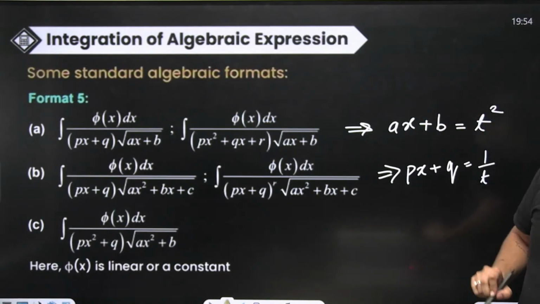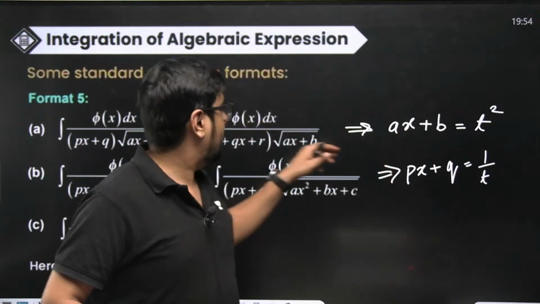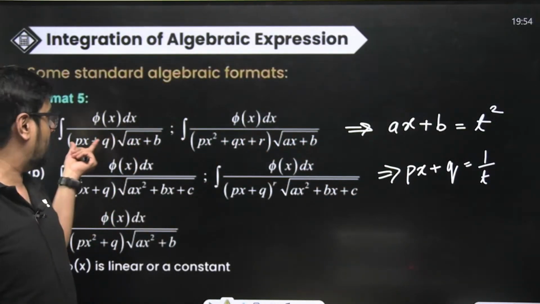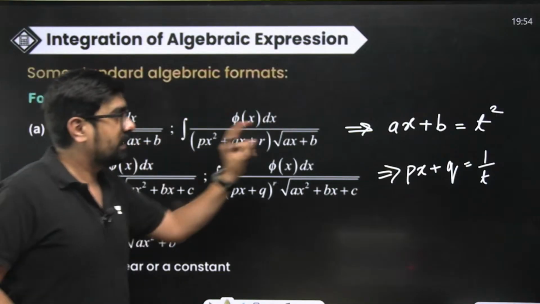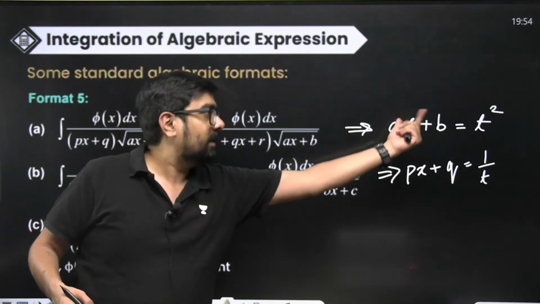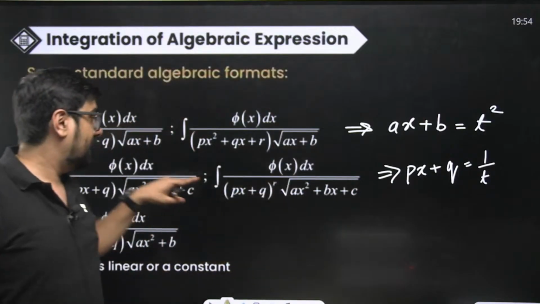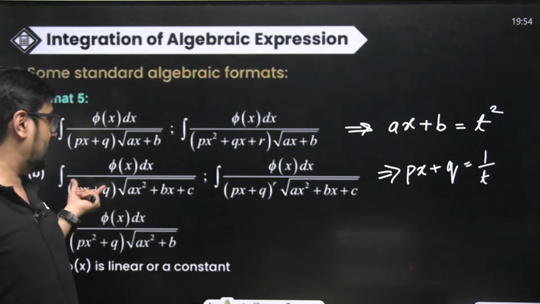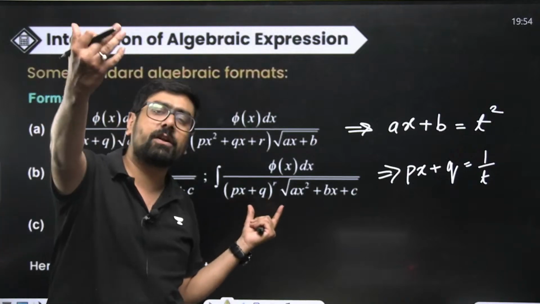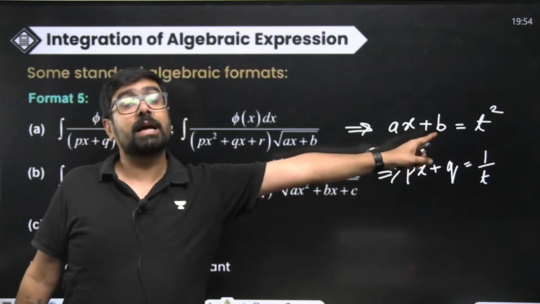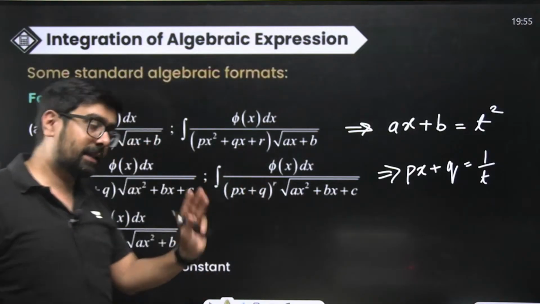Every time only the linear is substituted. So first one, if you see a quadratic multiplied with square root linear, or linear multiplied with square root linear, whatever is inside the square root, that linear thing you substitute as t square. When inside the square root you have a quadratic, and with it a linear or linear to the power of something is multiplied, then linear you will substitute as 1 by t. Remember them, that will help you.